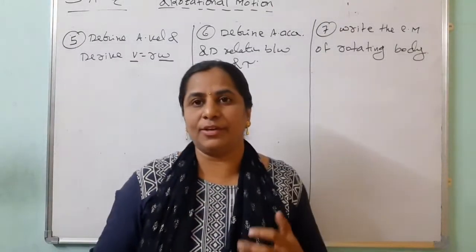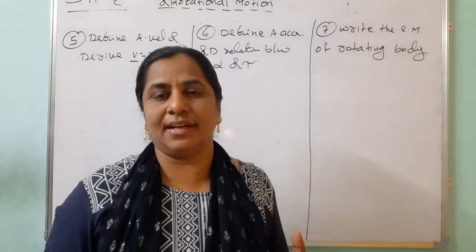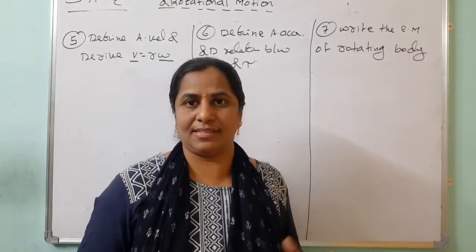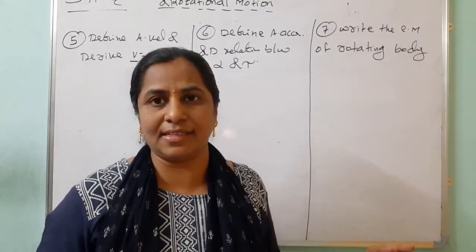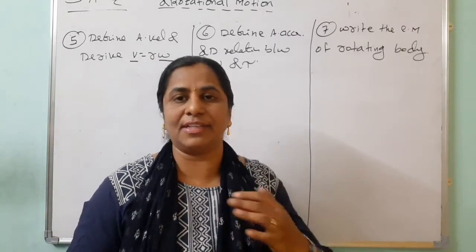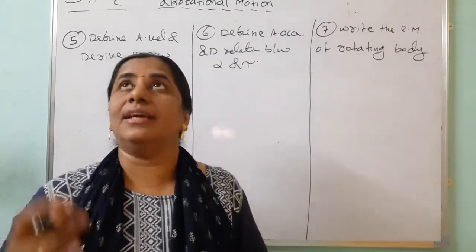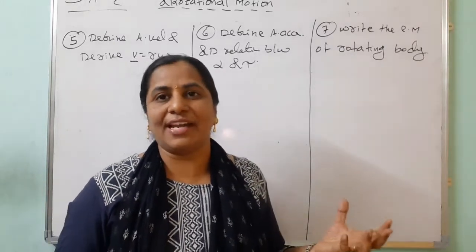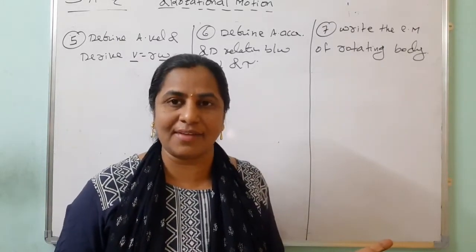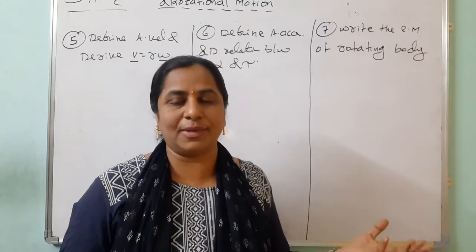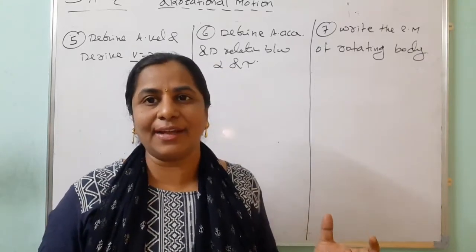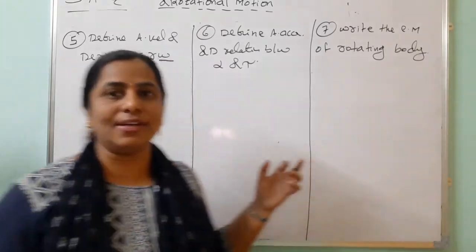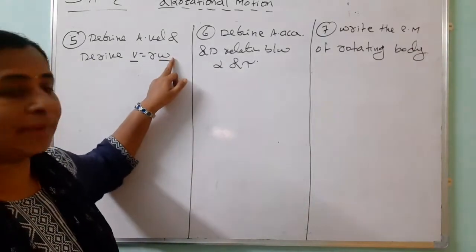When you are running or a bike is moving, all have speed or velocity. In linear motion, we call that the linear velocity. Like that, when a body is rotating, like any fan in a room, that fan is rotating and has a speed or velocity, but we call that the angular velocity. Angular velocity is represented by omega.